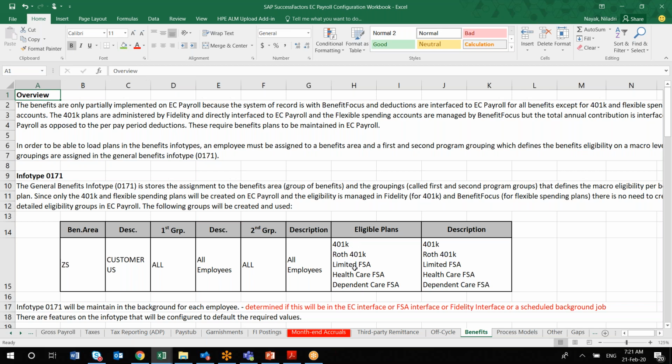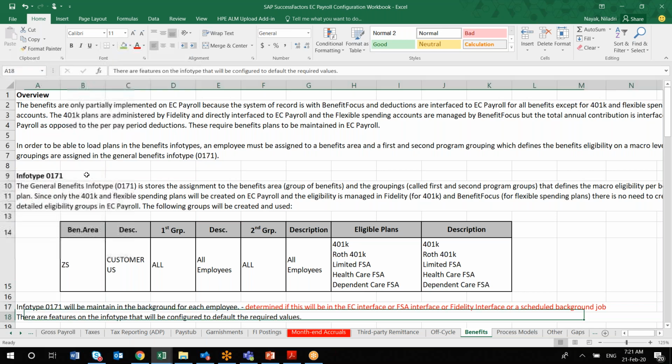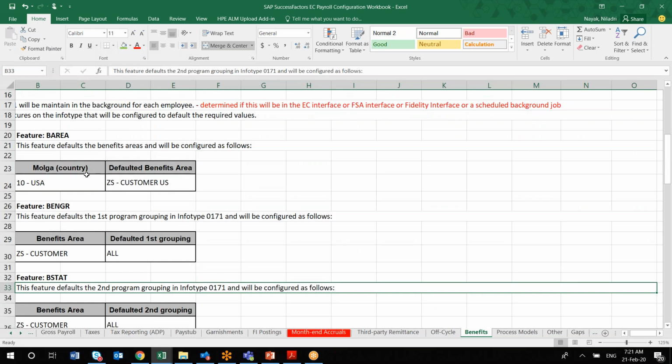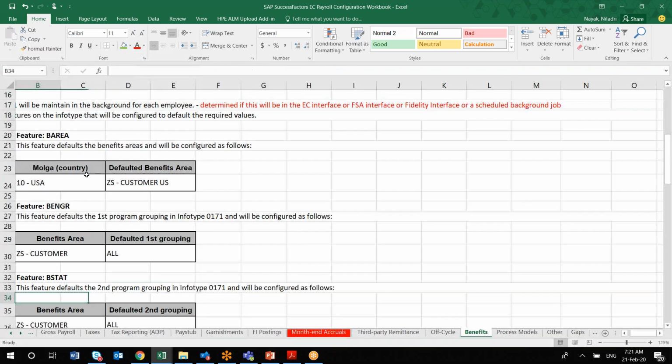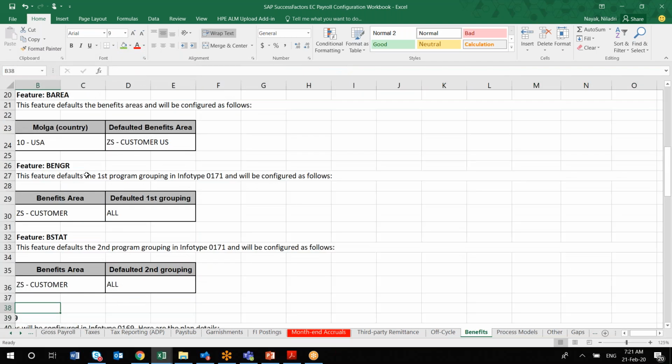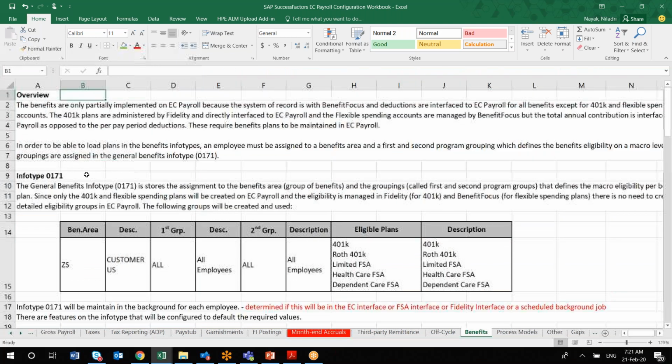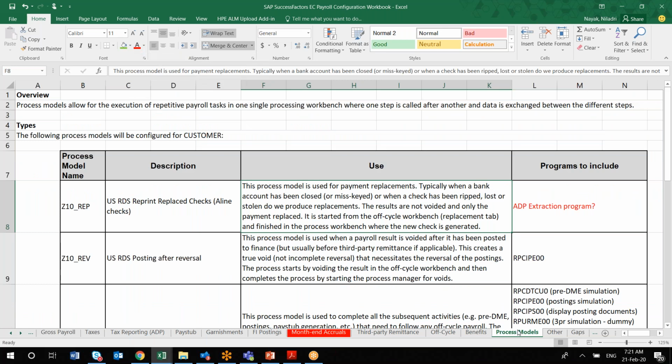That information will be captured in the 401k plans or infotype 171. There are also some specific features, like defaulting a particular benefit group to a particular set of employees. That information you will be capturing in the benefits section. This is again from a client point of view.